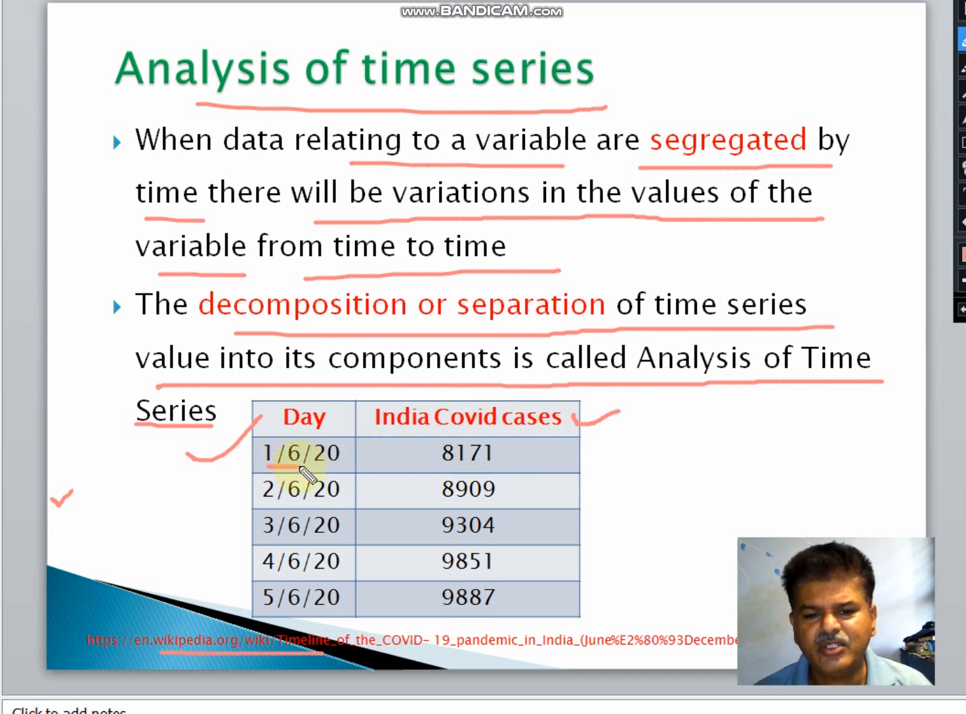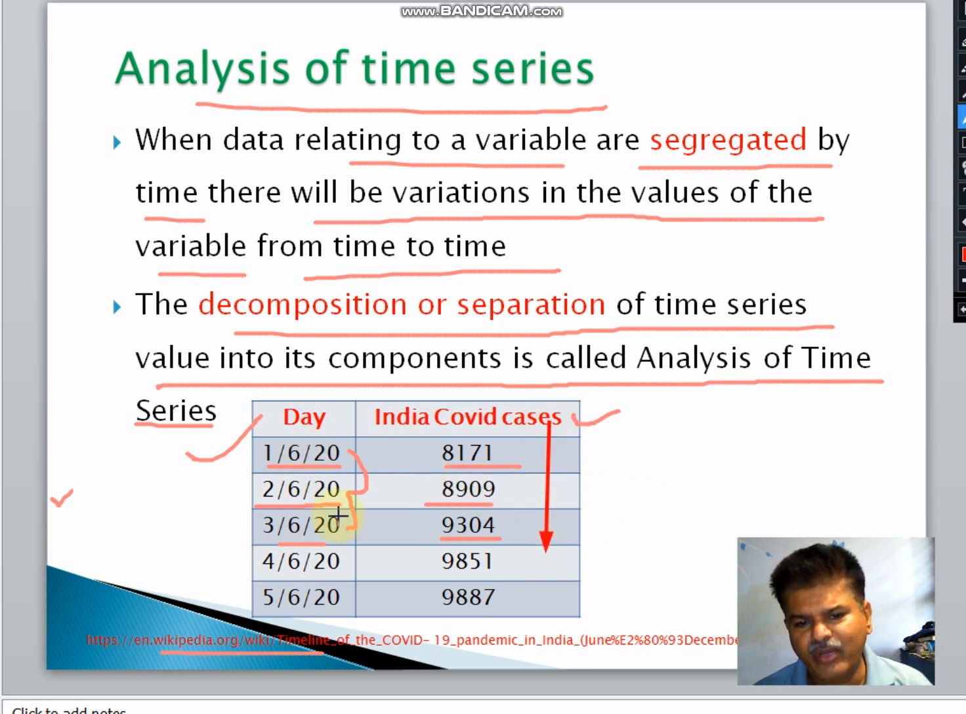So on 1st June 2020, the total number of COVID cases is 8171. On 2nd June, it is 2909. On 3rd June, the value is 9304. That means we are taking the data day wise. So this is equally time spaced, and these are nothing but the number of COVID cases, according to day wise.